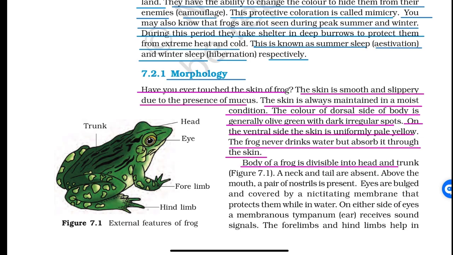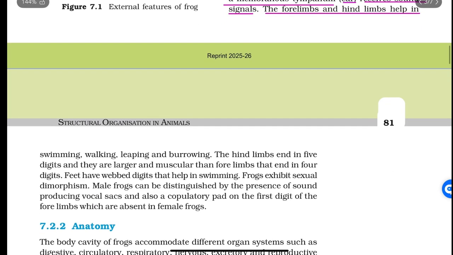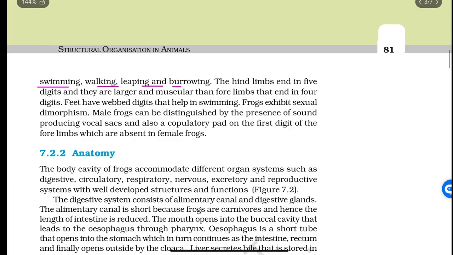The body of a frog is divisible into head and trunk. A neck and tail are absent. Above the mouth, a pair of nostrils is present. Eyes are bulged and covered by a nictitating membrane that protects them while in water. On either side of the eyes, a membranous tympanum, the ear, receives sound signals. The forelimbs and hind limbs help in swimming, walking, leaping, and burrowing. The hind limbs end in 5 digits and are larger and more muscular than the forelimbs, which end in 4 digits. Feet have webbed digits that help in swimming.